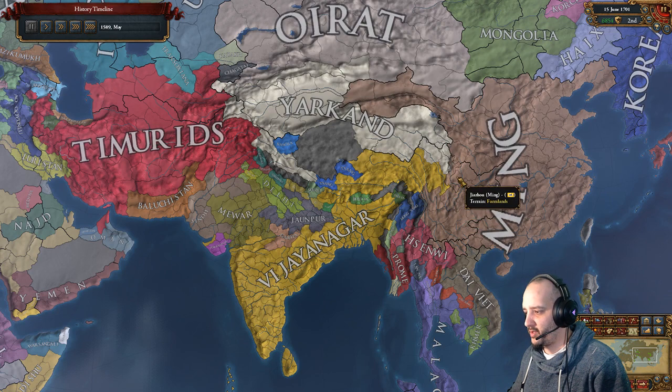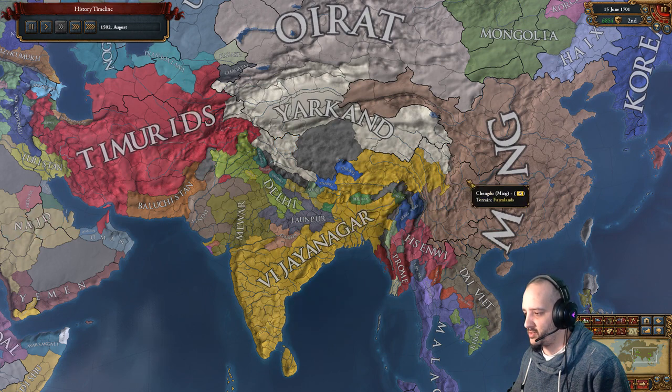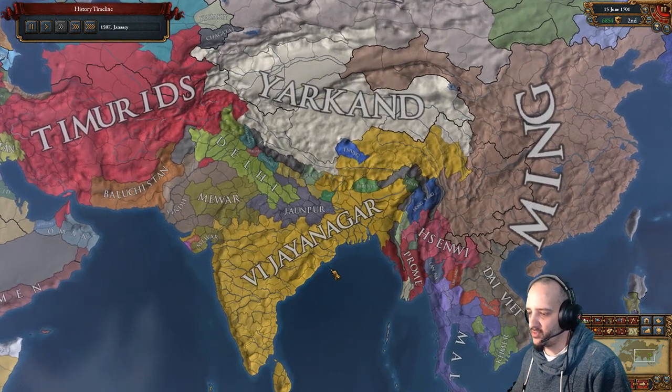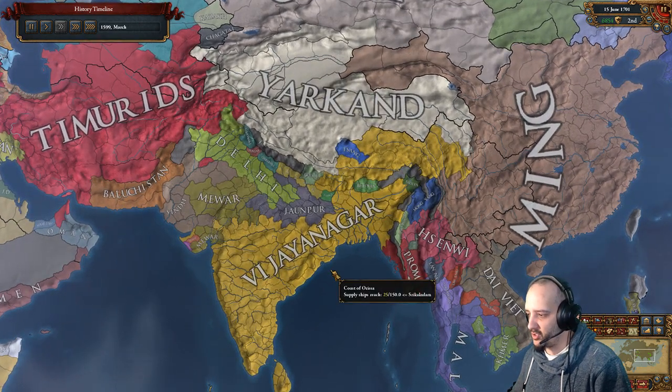If you can have a border on Ming and you have more force limit than them, always do it. Especially if you're big, your development is going to be counted against his mandate, and then we'll just let him decay. Eventually he's gonna fall to 0. I thought it was gonna blow up because he didn't take humanist, but he didn't. But still, it makes the army super easy to fight.